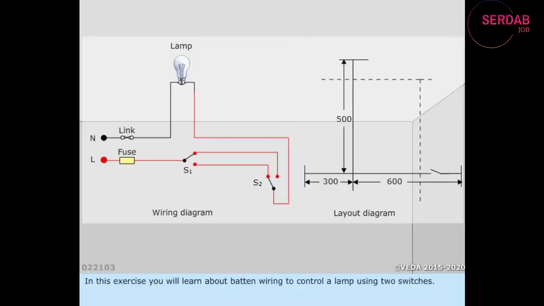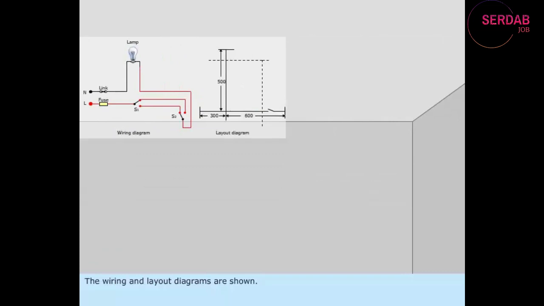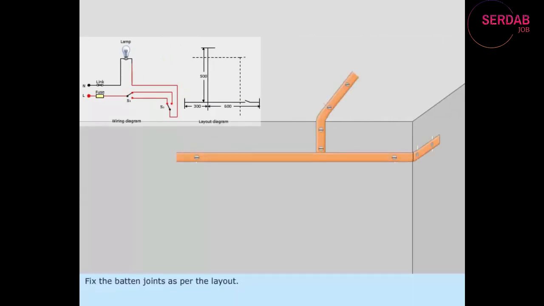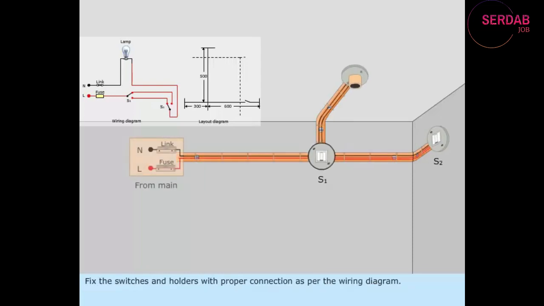In this exercise, you will learn about batten wiring to control a lamp using two switches. The wiring and layout diagrams are shown. Fix the batten joints as per the layout. Fix the switches and holders with proper connection as per the wiring diagram.